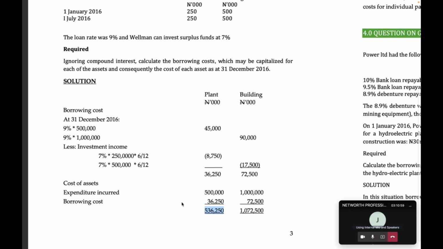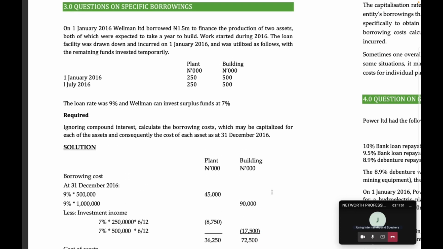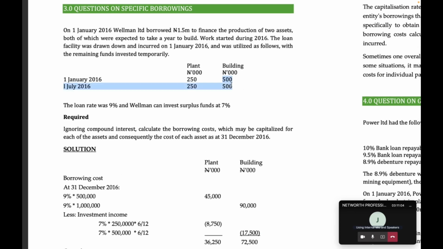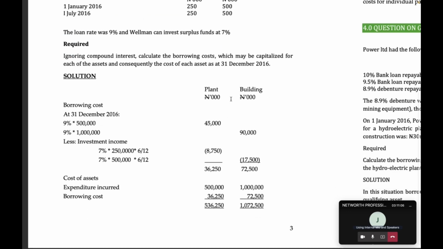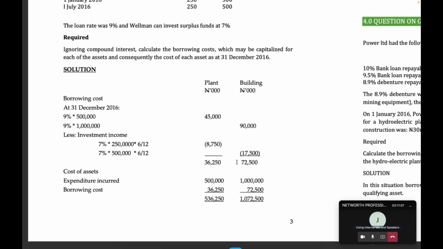For the building, the expenditure incurred was 1 million. The borrowing cost we capitalize is 72,500. And by the time we add the two together, we have 1 million and 72,500. And this solves that question.